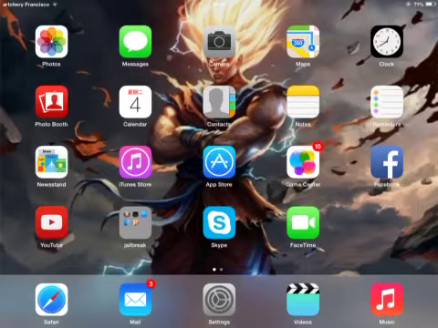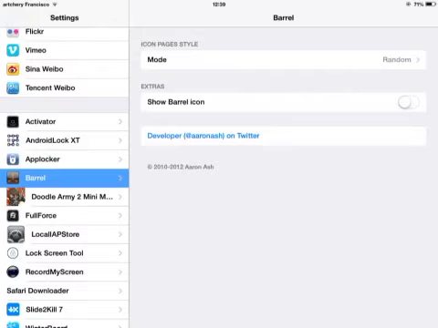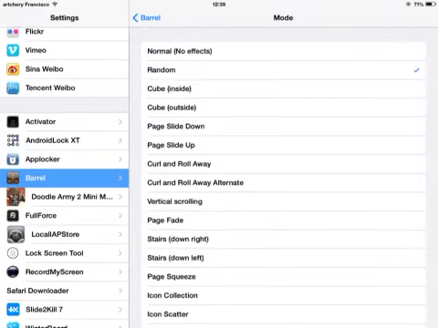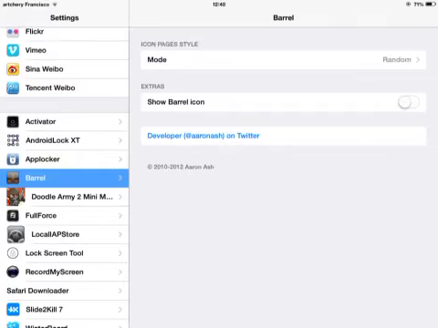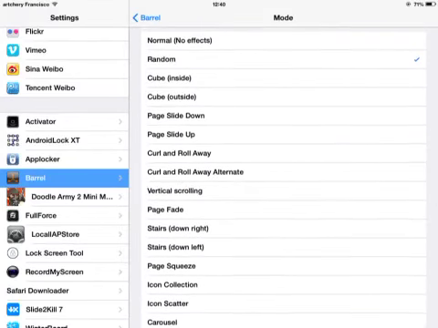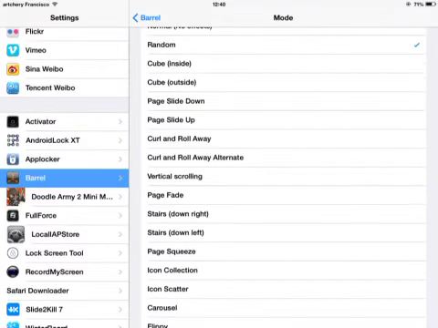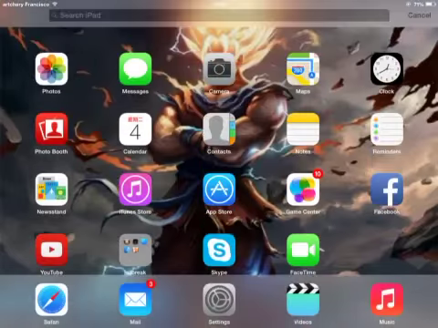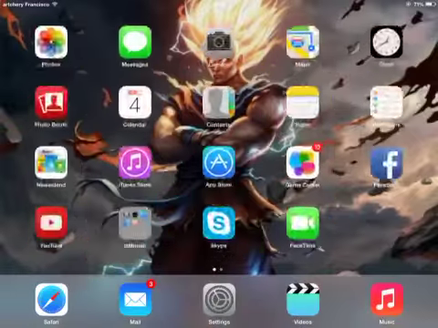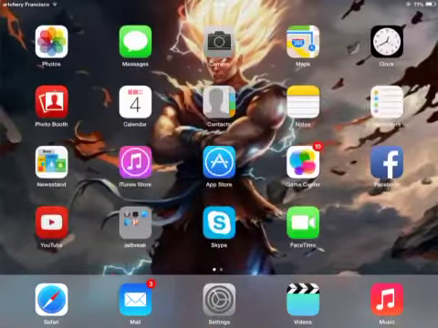After you reboot your device, open up Settings. If you want to hide or show the Barrel icon, turn it on. Just do that. And this is the mode. Choose random, because it changes when I go to another page. I recommend this random, not this all. You can see that it's working. It just changes, just like that. It will change later.